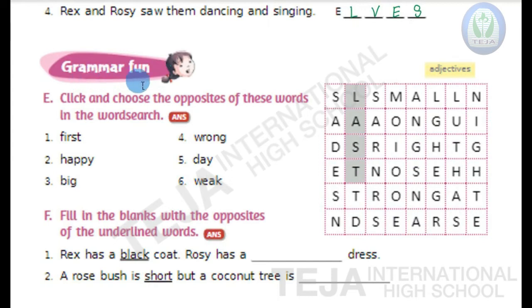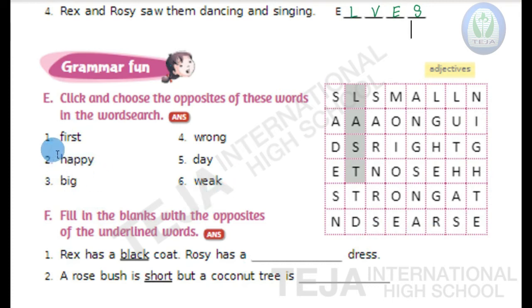Okay. Now next, grammar fun. In grammar fun, we are going to learn about the adjectives. Adjectives means describing words. So, bit E, children, choose the opposites of these words in the word search. So, here the word search is given. You have to choose the opposites of the question words.